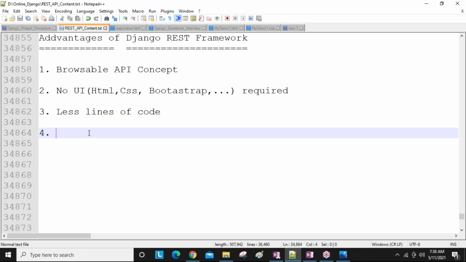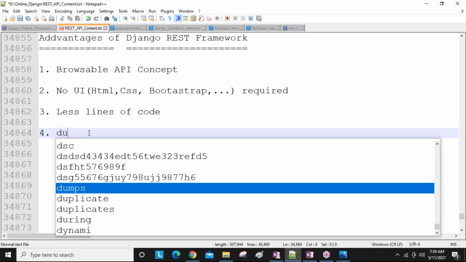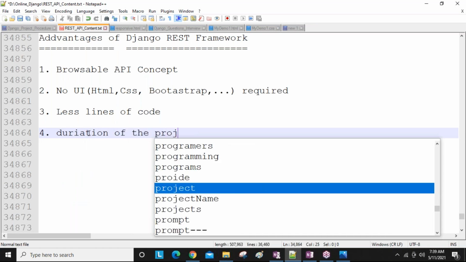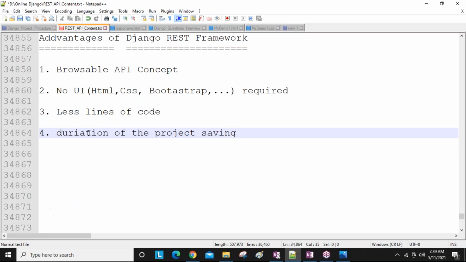100 lines I'm writing generally in Django. Instead of 100 lines, in the Django REST framework just 10 to 20 lines of code is enough. Maximum 20 lines of code. You are not writing 100 lines, you are going to write 20 lines. Obviously, time is saving or not? Development time is saving, which means the duration of the project is saving. Simply time saving, guys.